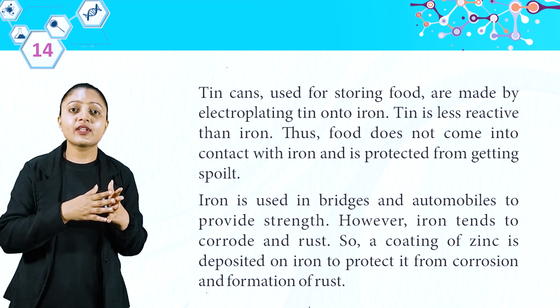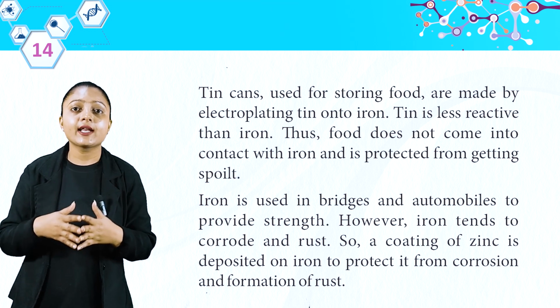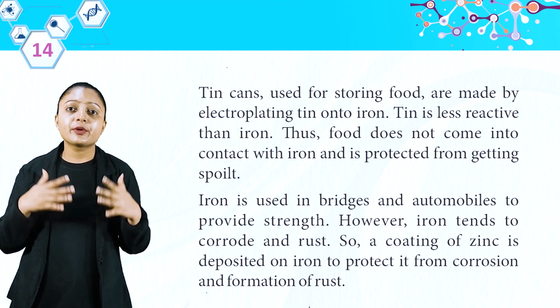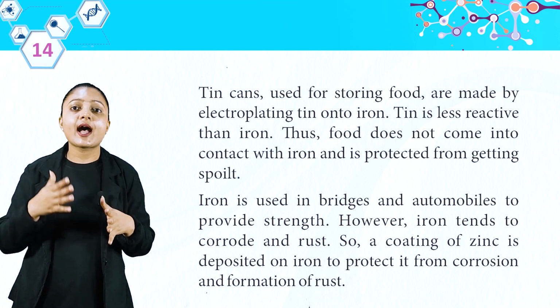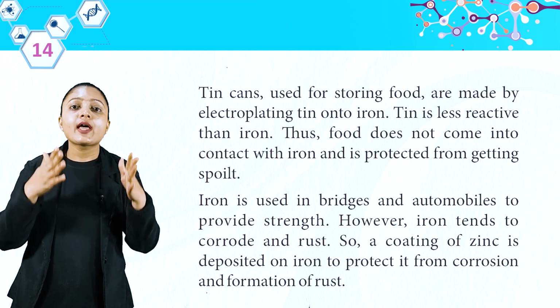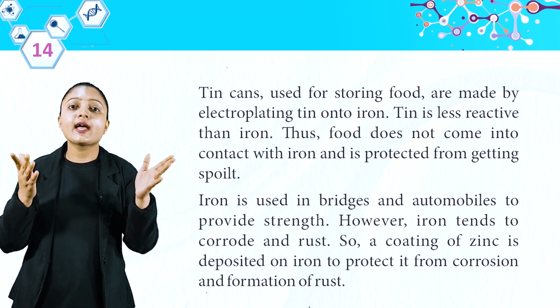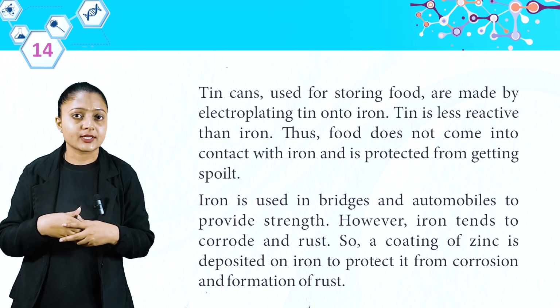Tin is less reactive than iron, thus food does not come in contact with iron and is protected from getting spoiled. Iron is used in bridges and automobiles to provide strength. However, iron tends to corrode and rust, so a coating of zinc is deposited on iron to protect it from corrosion and formation of rust.